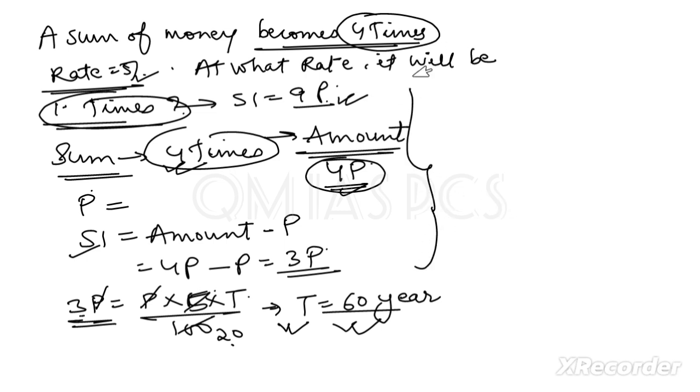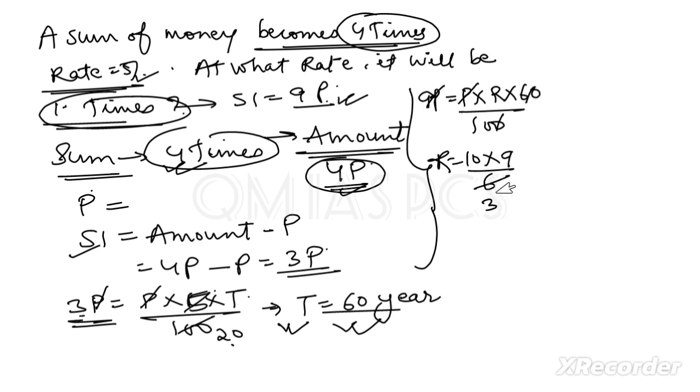Now follow this one. Here, 9p is equal to p multiplied by r, and t is 60, divided by 100. Now this p will be cancelled out, and I am cancelling the 10 right now. So here r is equal to 10 multiplied by 9 and then divided by 6. This will be by 2, it will be 3, this will be 5, and here is 3. So we will have 15%. So 15% will be our new rate. If the rate is 15%, then after the same time period we will get 10 times that sum, which means our interest will be 9p.